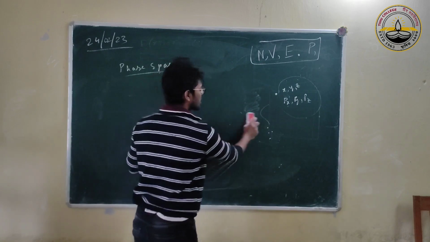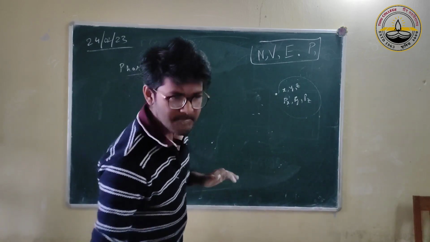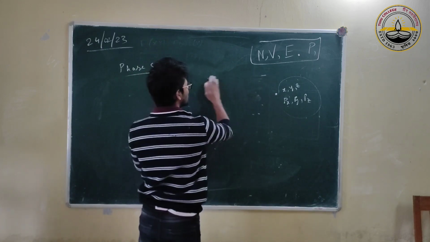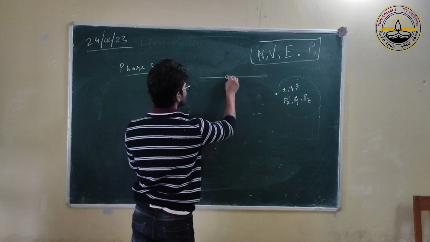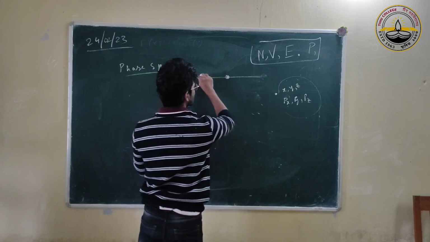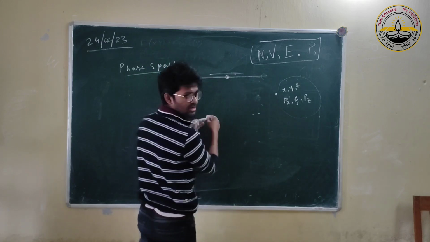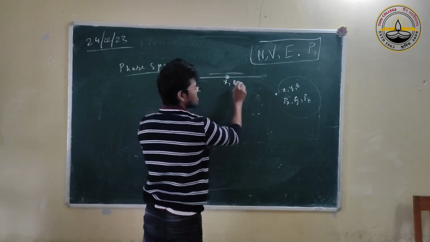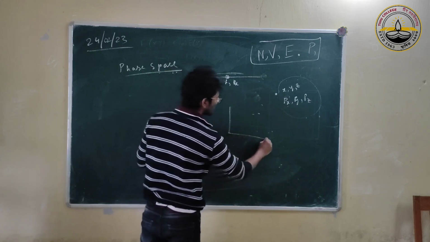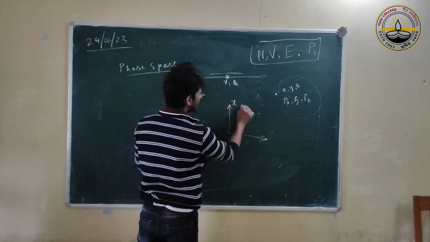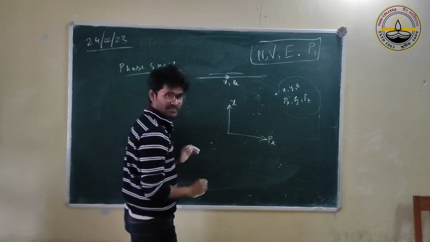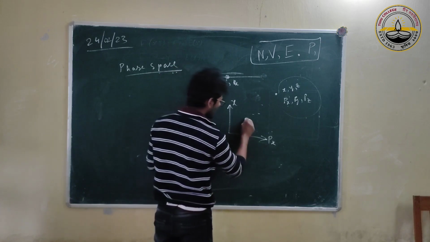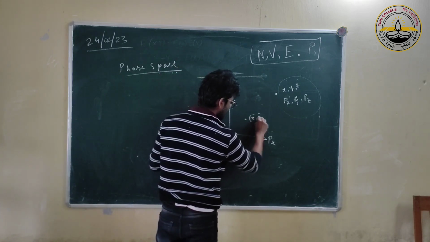So for that reason, let's consider a 1-dimensional case, just 1-dimensional motion. Let's say there is a bead and there is a string, and the bead moves in 1 dimension along the string. Then we have just one coordinate and one momentum. This is easy to understand. We can draw an x-axis, a px axis, and then if I put a point here, the coordinates will be x, px.